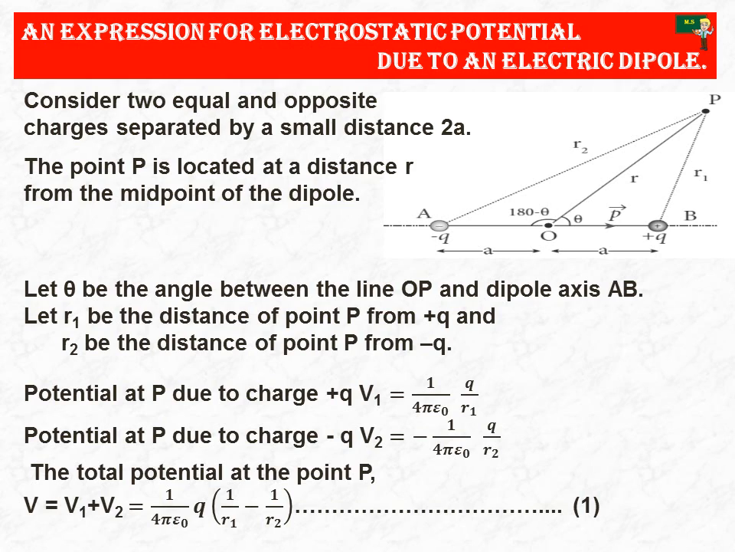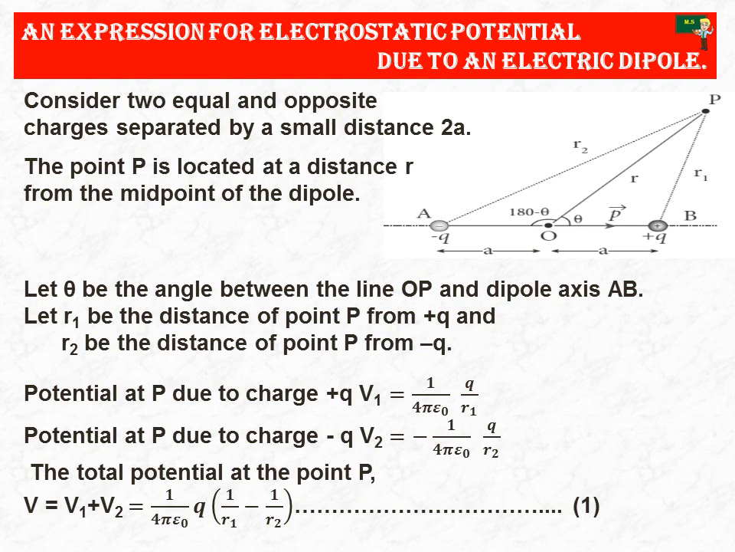How do we consider 180 degrees minus theta? See, if you take this as 0 degrees and this as 180 degrees, then this angle is 180 degrees minus theta. Then the potential at P due to the charge plus q, V1, is 1 by 4 pi epsilon 0 q by r1. The potential at P due to charge minus q, V2, is equal to minus 1 by 4 pi epsilon 0 q by r2. We put minus here because it is 180 degrees minus theta, so we substitute minus instead of plus.